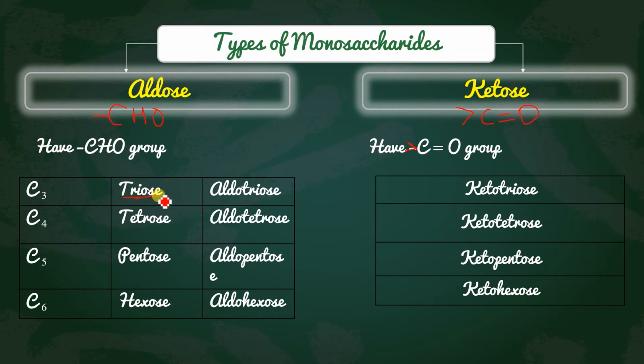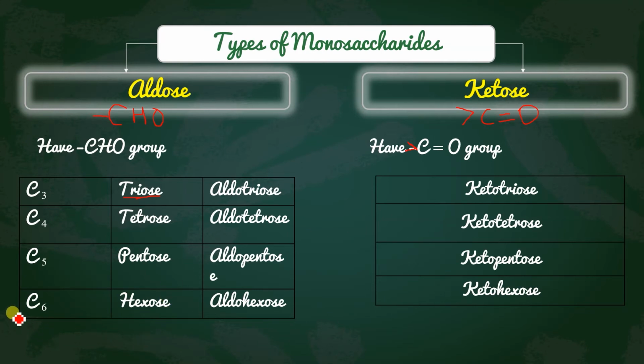If they have the CHO group as a functional group, it will be called aldotriose. Got it? And similarly, if the functional group is ketone, then it will be called ketotriose. Similarly pentose and hexose, like this.